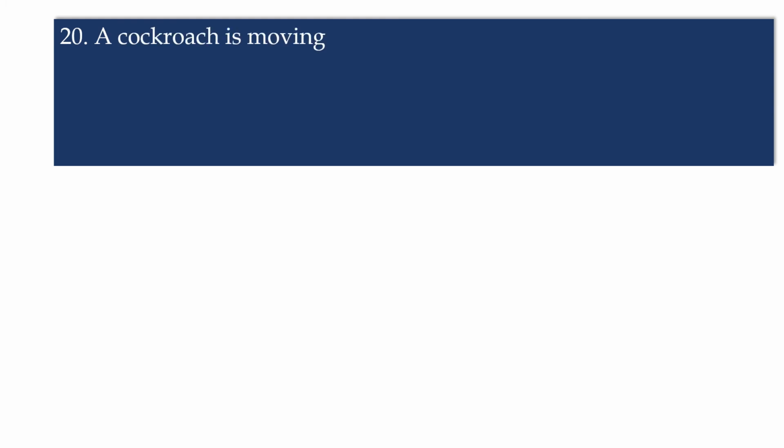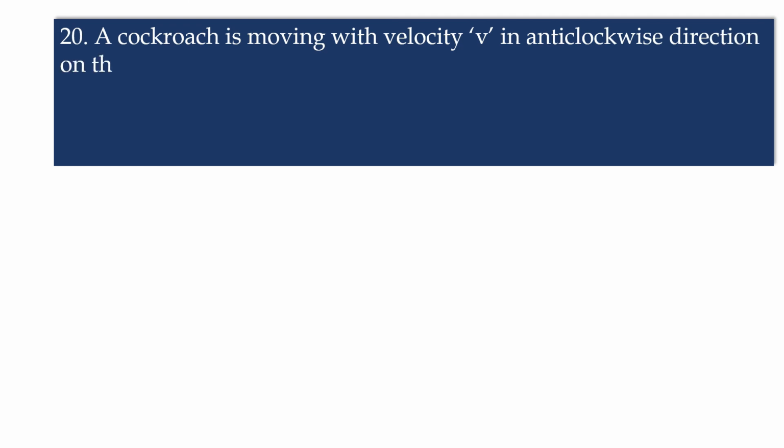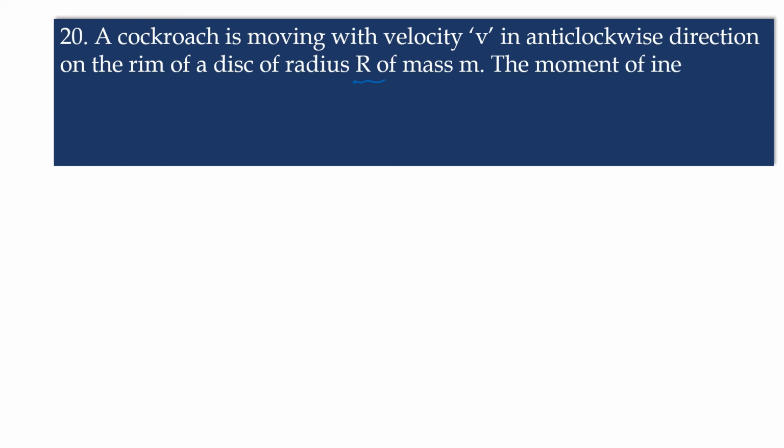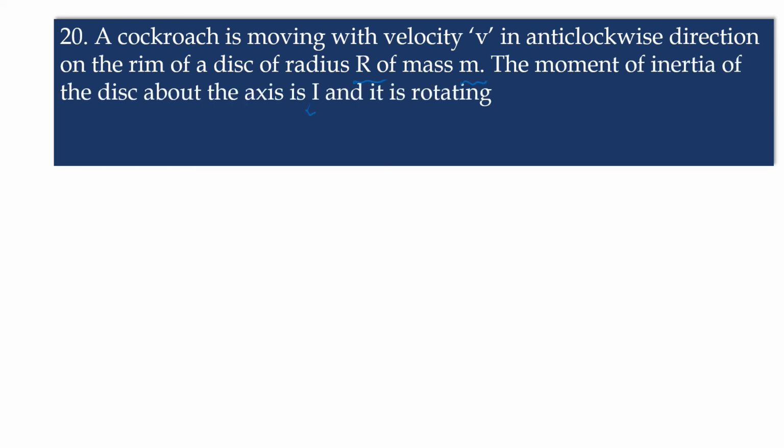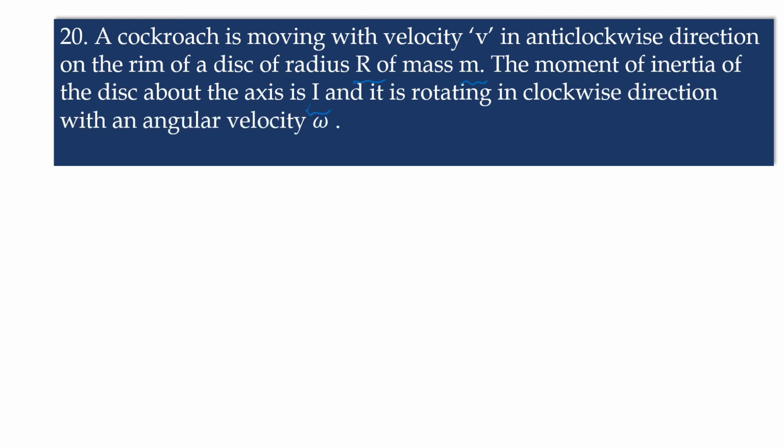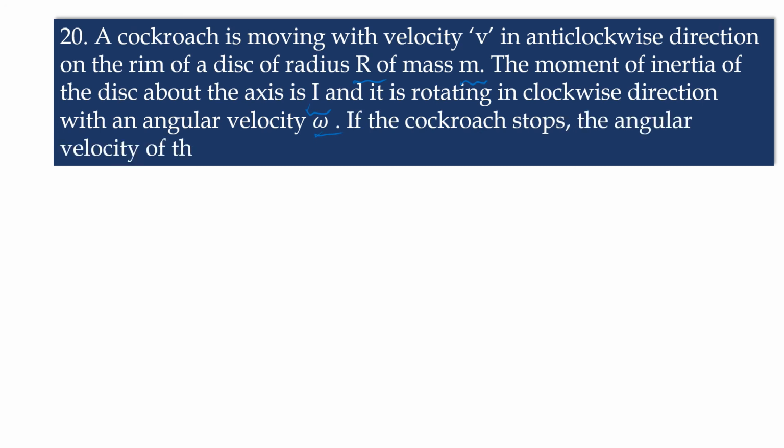A cockroach is moving with velocity v in anti-clockwise direction on the rim of a disk of radius r and mass m. The moment of inertia of the disc about the axis is I, and it is rotating in clockwise direction with an angular velocity omega. If the cockroach stops, the angular velocity of the disc will be. Here, if the cockroach stops, what is the angular velocity of the disc? Now we will go to the solution.